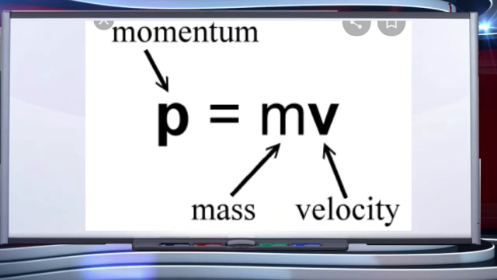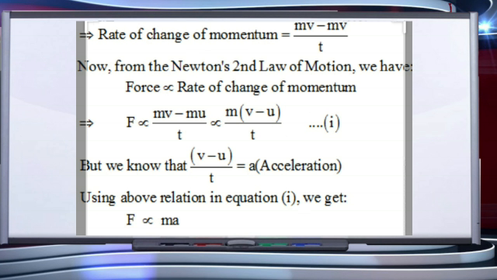We know that momentum is equal to mass times velocity. So the rate of change of momentum will be (mv minus mu) upon t. Now from Newton's second law of motion, force is directly proportional to the rate of change of momentum. So it will be m(v minus u) upon t, that is equation 1. We know that the rate of change of velocity is acceleration. So using the above relation in equation 1, we can write force is directly proportional to mass into acceleration.